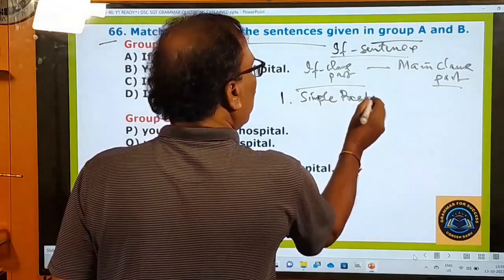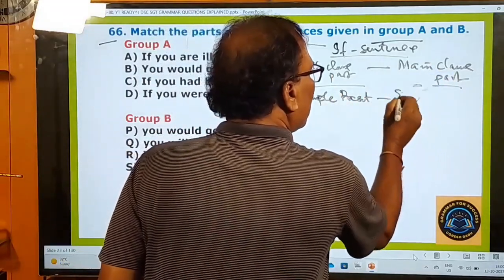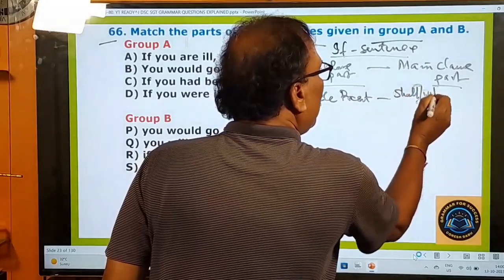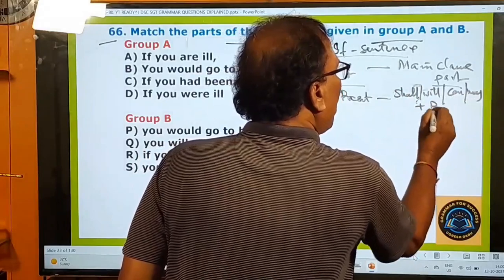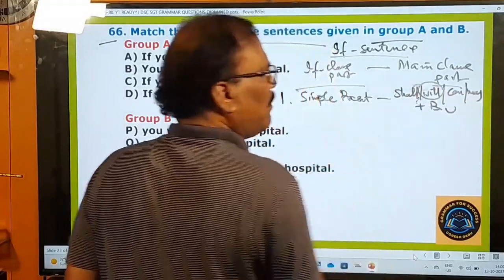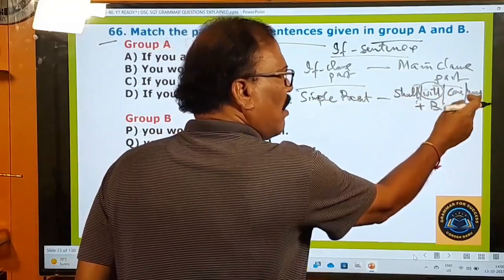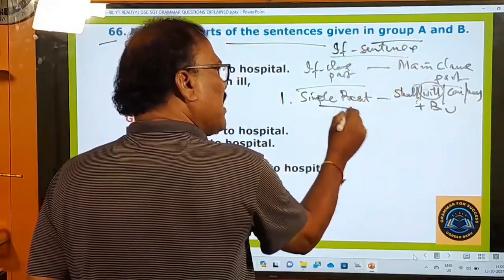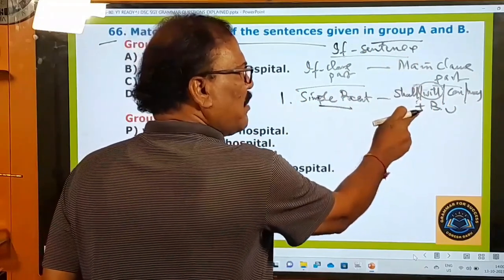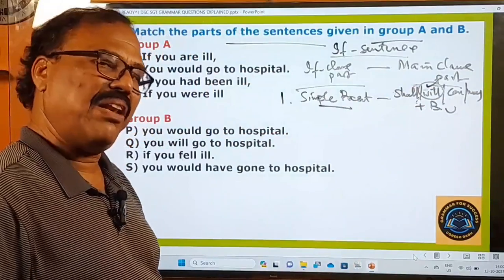Whenever there is simple present in the if clause part, there must be a sentence in the main clause with shall, will, can, may plus base form verb, and preferably with will. In the main clause, there must be a sentence with shall, will, can or may. If simple present is in the if clause, this is what must be in the main clause. That means preferably it must be a sentence containing will, right?